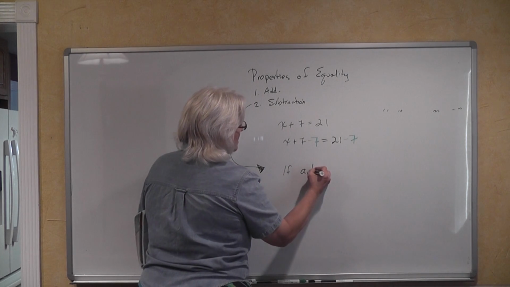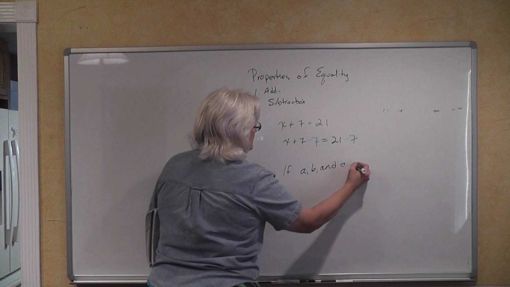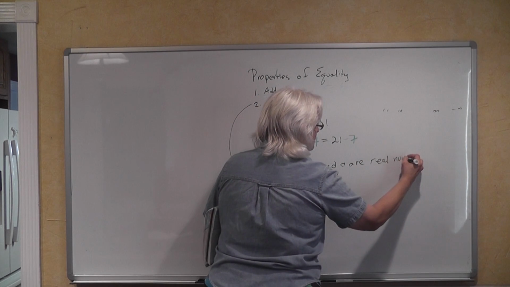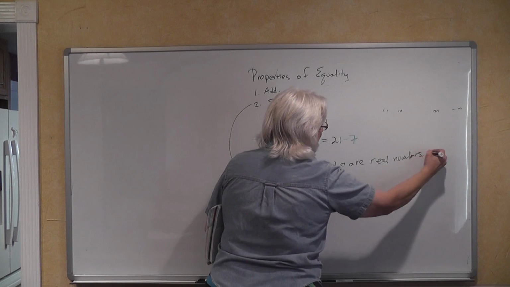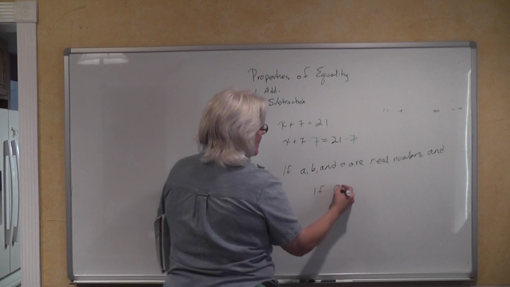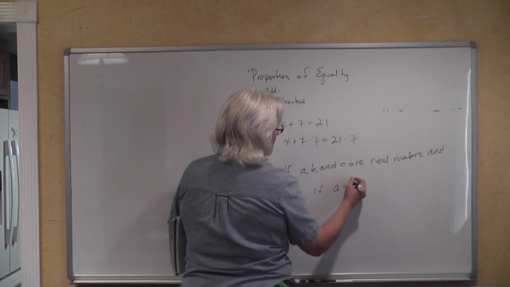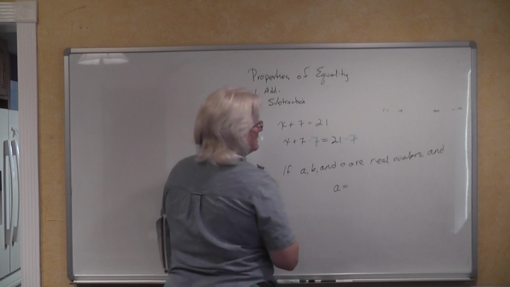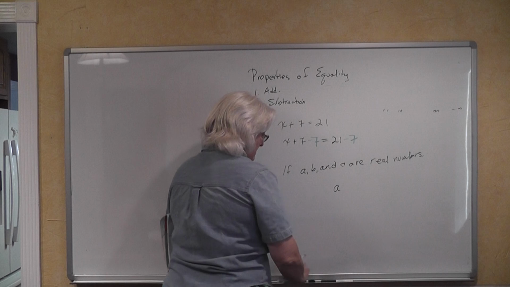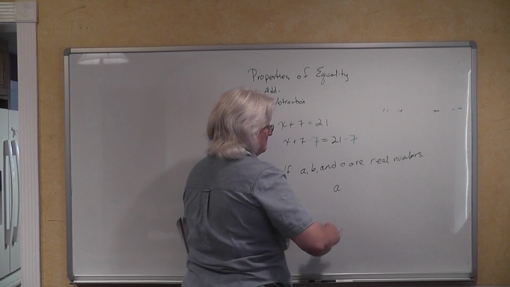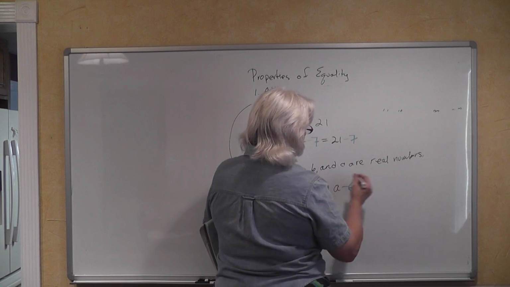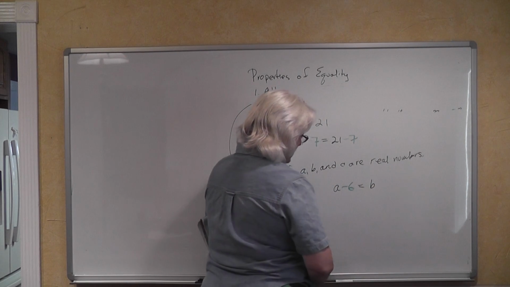If A, B, and C are real numbers, then A minus C is going to be equal to B minus C.